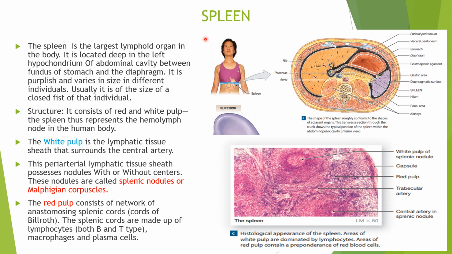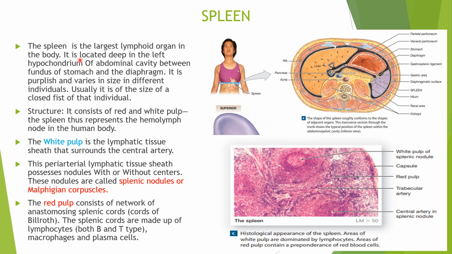Of the lymphatic system, we will discuss lymphoid organs, that is, the secondary lymphoid organs. Number 1, lymph node, we discussed in the previous class. Now spleen is also a lymphoid organ. It is the largest lymphoid organ in the body. Remember, spleen is the largest lymphoid organ in the body.